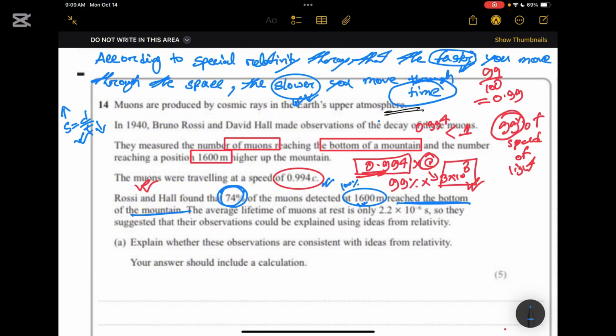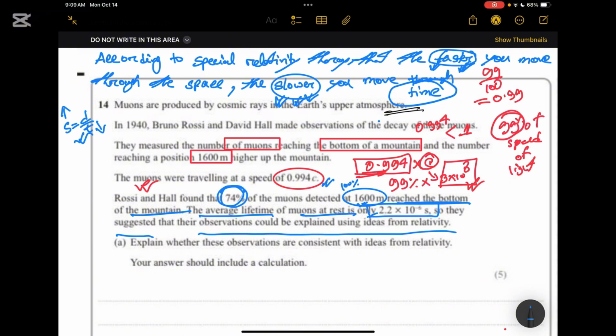So we can say the majority of the muons were able to reach the bottom of the mountain. They were traveling really fast, that's why time became slower, and they could travel very easily, because the average lifetime of muons is very low. They shouldn't be able to reach the bottom of the mountain, as reaching it will take a lot of time. So why are they able to reach the bottom? Just because they are traveling at a very high speed, time has become slower, and this suggested that the observation could be explained using ideas from relativity.